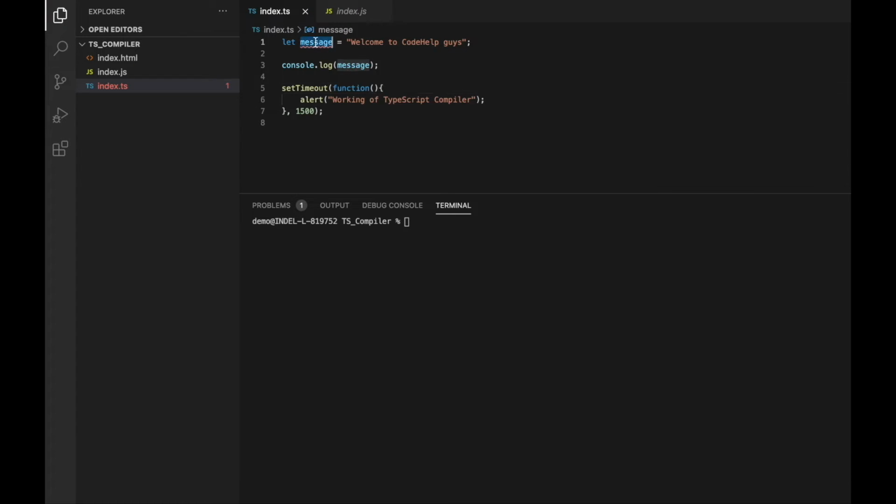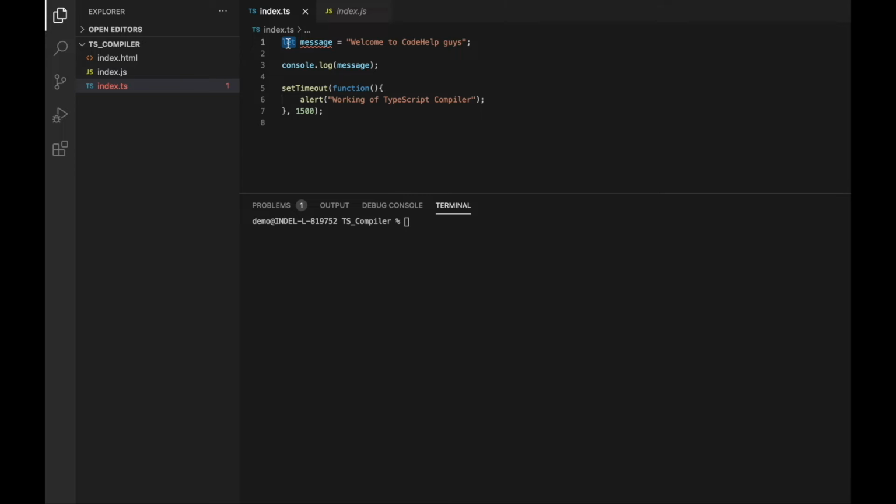Along with that, let does not allow redeclaration, so the combination of these two features from TypeScript caused us this error. In case our message variable had been a var, then this issue would not have occurred and it would have simply redeclared the variable.